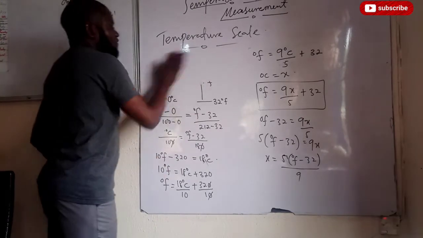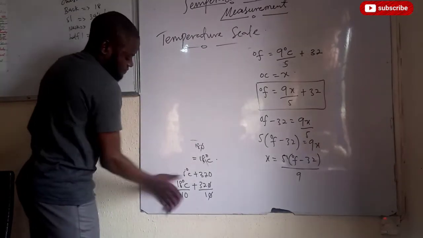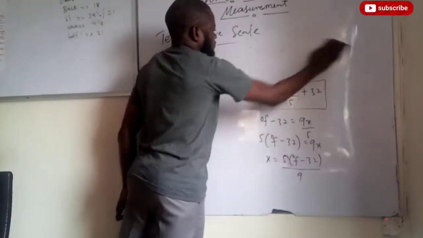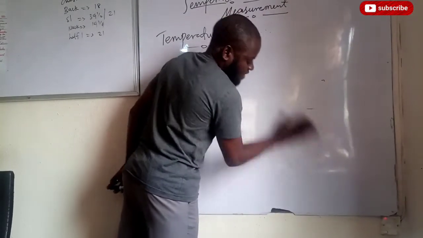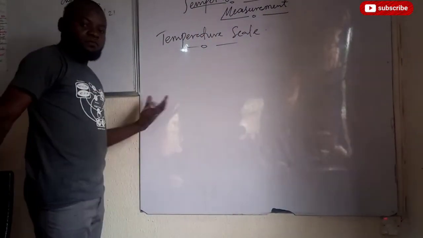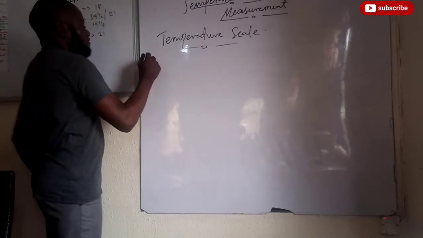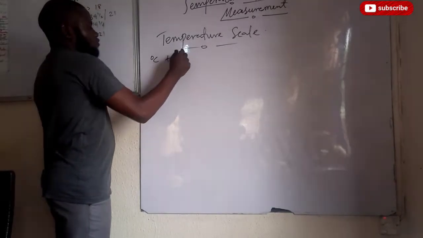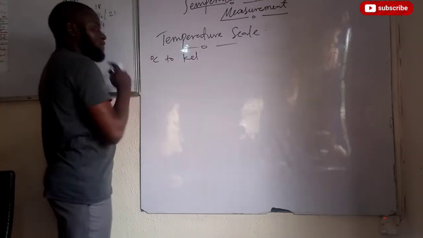Now let's see how to convert from degrees Celsius to Kelvin. You can master the formula or you just master the procedure. From degrees Celsius to Kelvin, or vice versa.